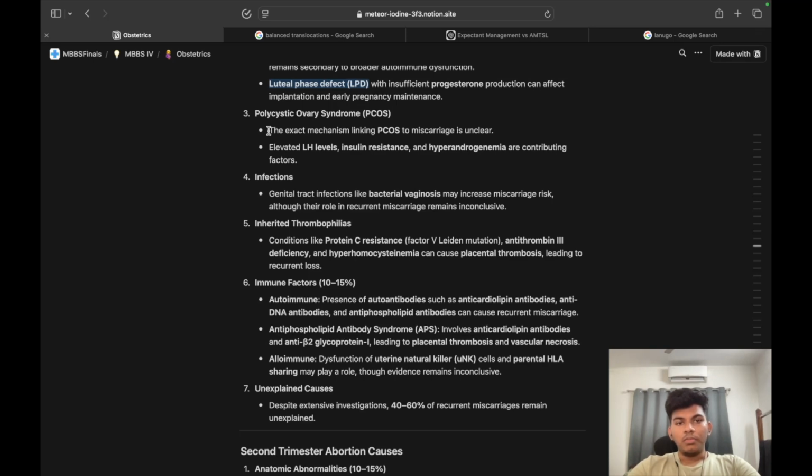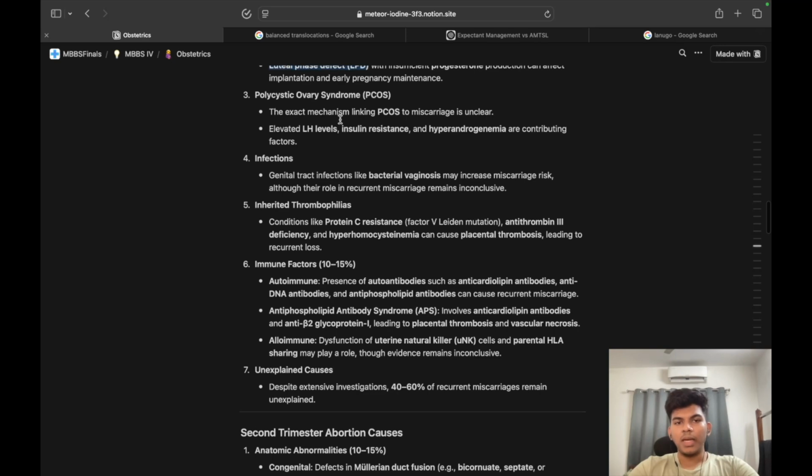Next, coming to PCOS, polycystic ovarian syndrome. The exact mechanism is unclear. Elevated LH, insulin resistance and hyperandrogenemia are contributing factors, but the exact mechanism is unclear. Coming to infections, genital tract infections like bacterial vaginosis may increase miscarriage risk, although their role in recurrent miscarriage remains inconclusive. So, bacterial vaginosis.